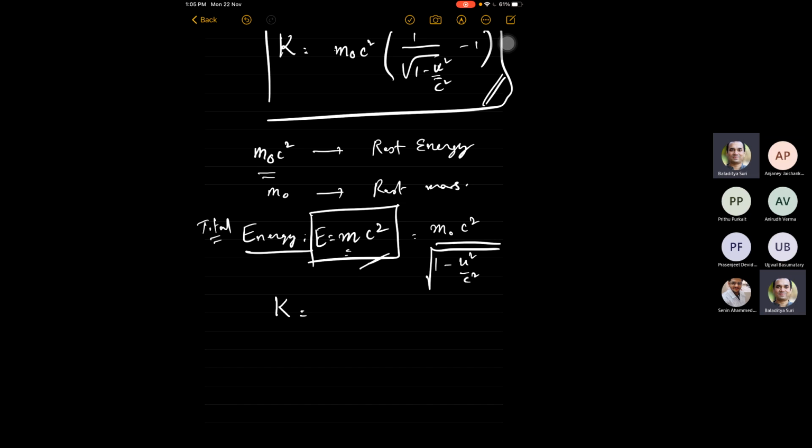So E equal to mc squared should now be understood not as just the mass that we know of in our daily lives, which in relativity would be called m naught, but it would be the relativistic mass times c squared. C is anyway a fundamental constant, and that's just a number.